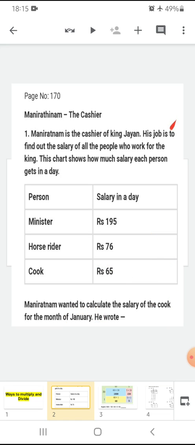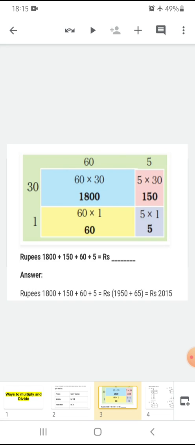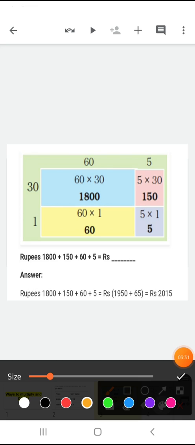So let's see. In your book it is done like this. How have they done this? Let's see this one also. You must have studied this in third class. If not, then see this very carefully.